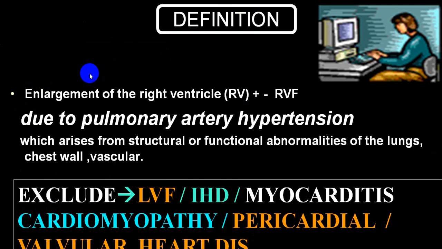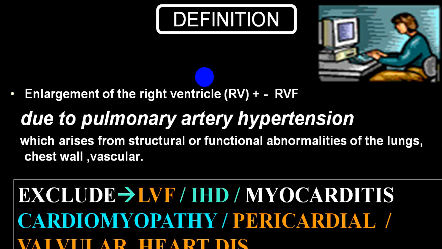The meaning is very simple. It is enlargement of the right ventricle, or right ventricular hypertrophy, with or without failure, due to pulmonary artery hypertension. This pulmonary hypertension should be due to structural or functional abnormality of the lung or of the chest wall, or because of blood vessels, that is the arteries.